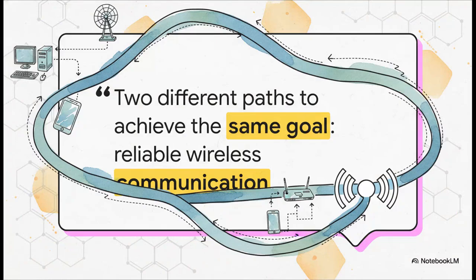And this quote just nails it. The mission of that first standard wasn't about getting mind-blowing speed. It was all about reliability. It was about proving that you could have two different paths to get to the same fundamental goal, just stable, untethered network communication that actually worked.